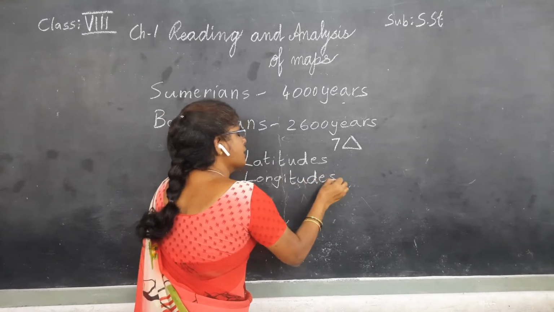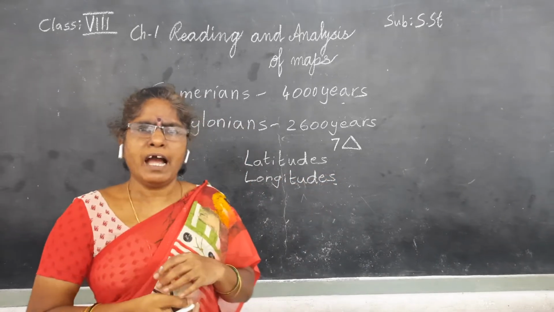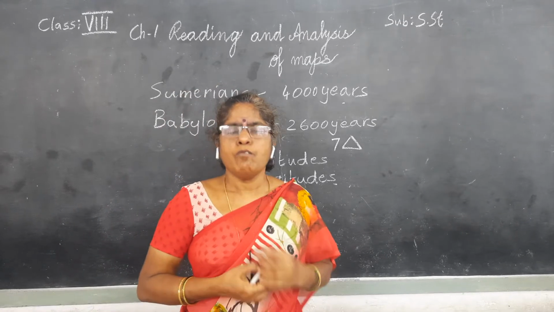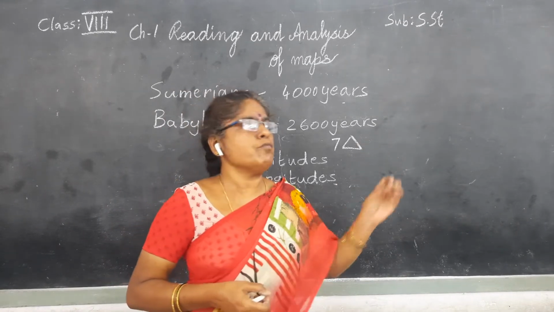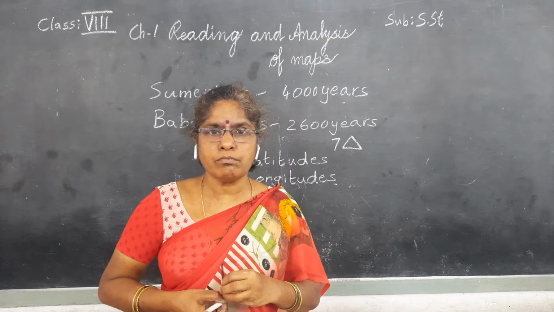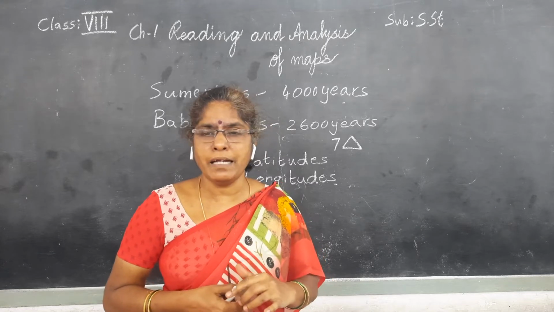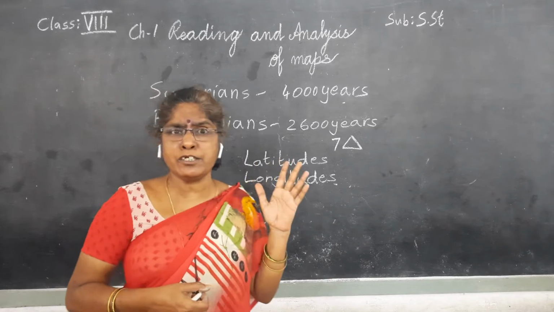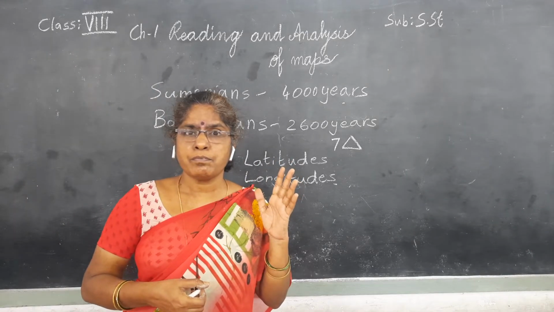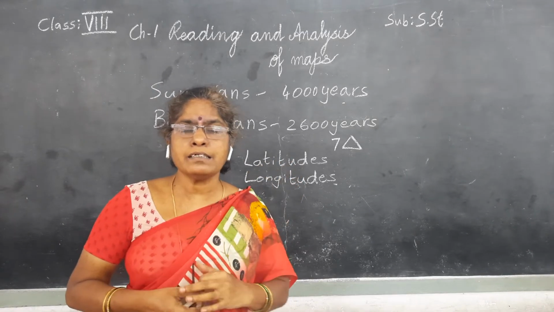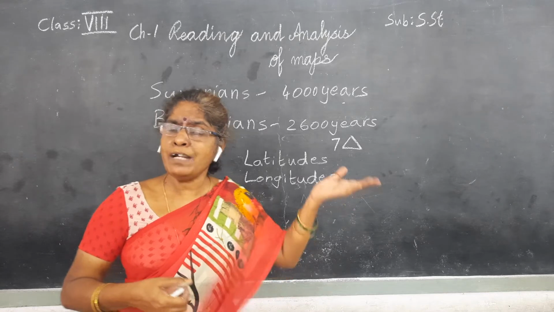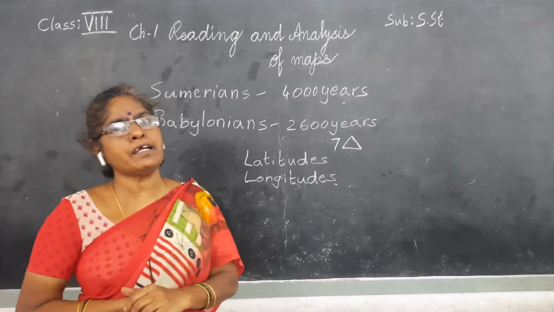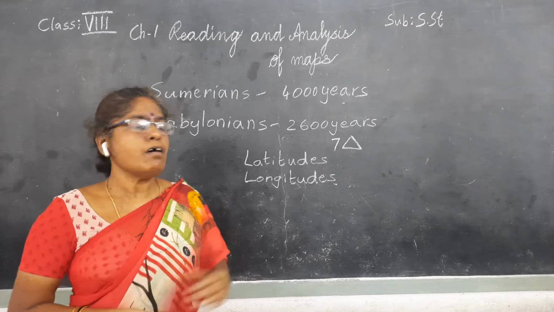Now if anyone asks you what is 0 degree latitude and what is 0 degree longitude, we can say very easily. But the preparation of the latitudes and longitudes was a very tough job. How did they prepare them? First of all, we should know that.